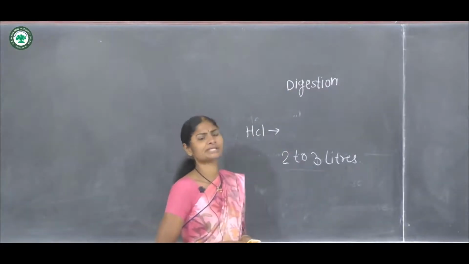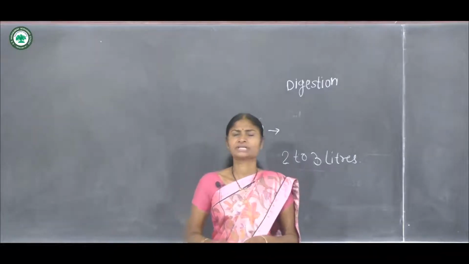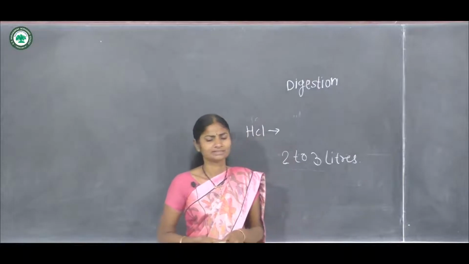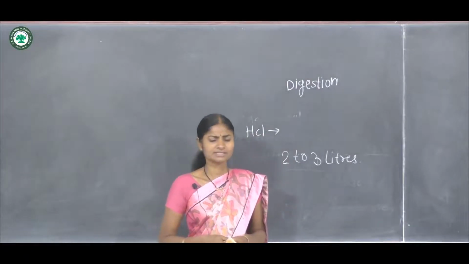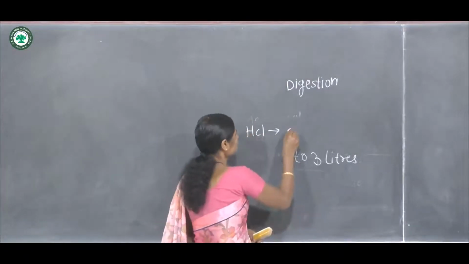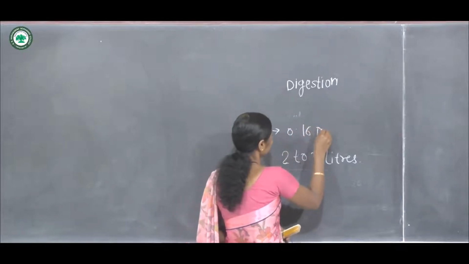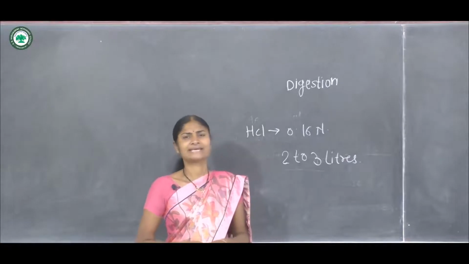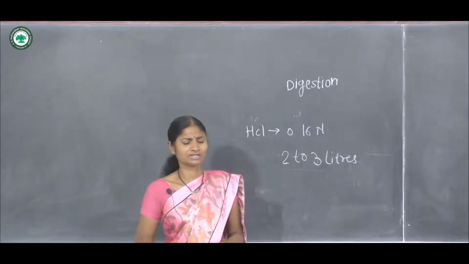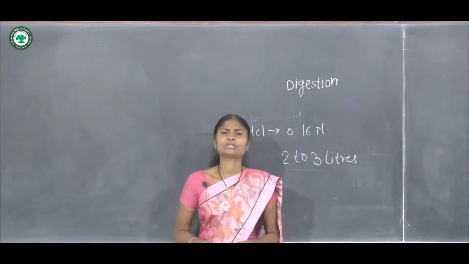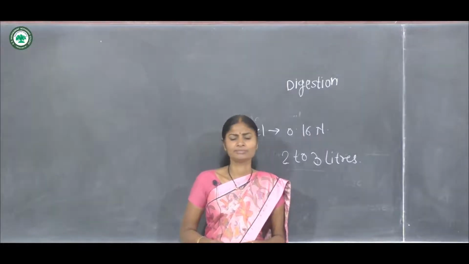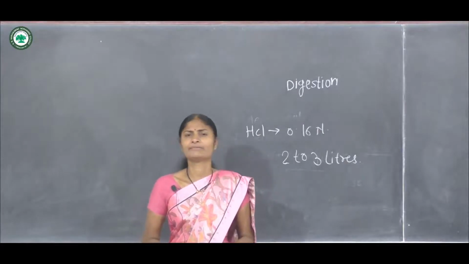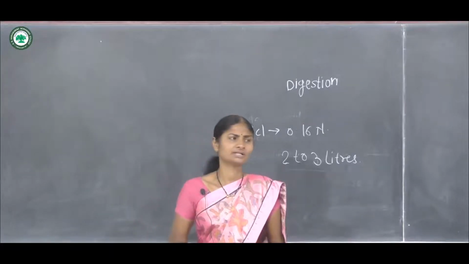and this HCl is secreted by the parietal cells of the stomach wall, with a concentration of about 0.16 normal. HCl mainly functions to dissolve the living material between the cells in order to make it readily available for enzyme action.